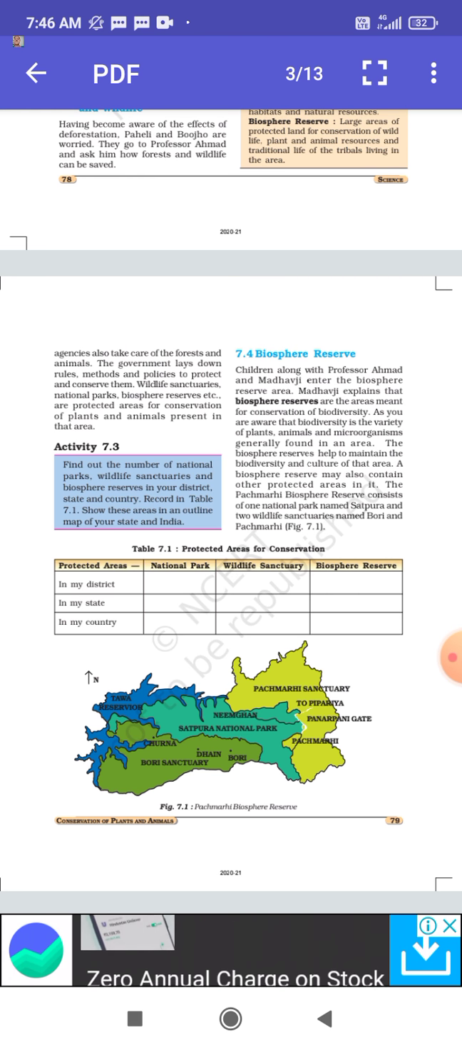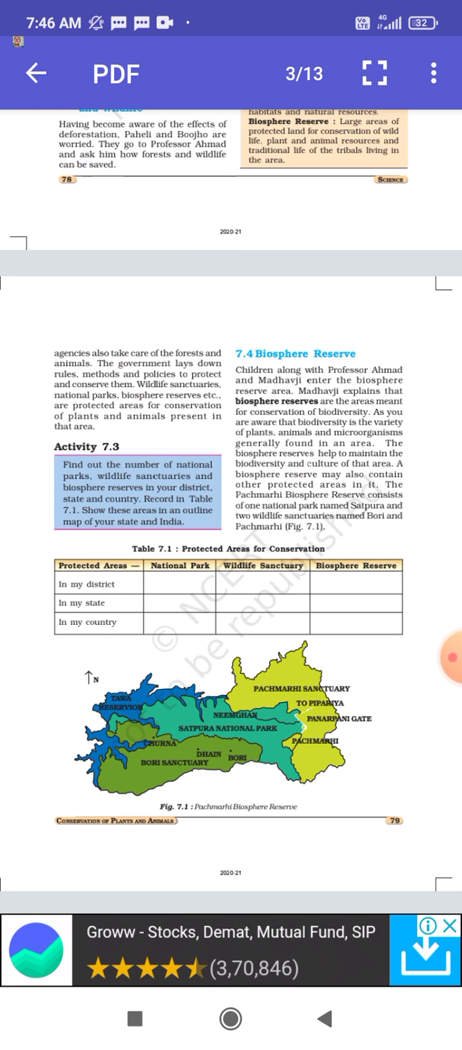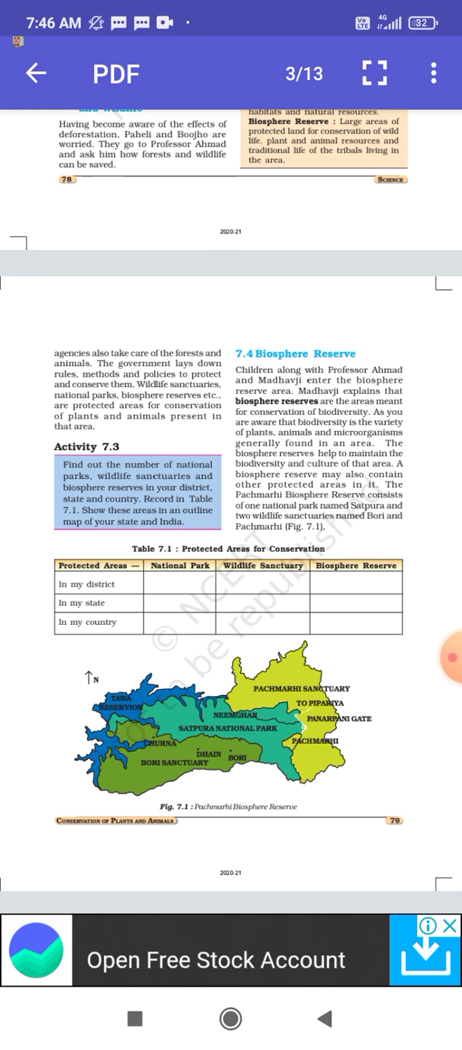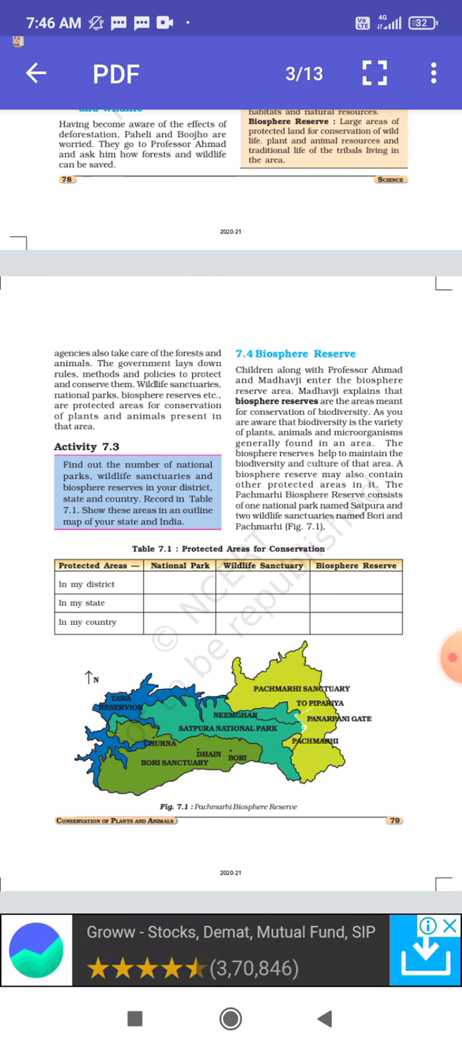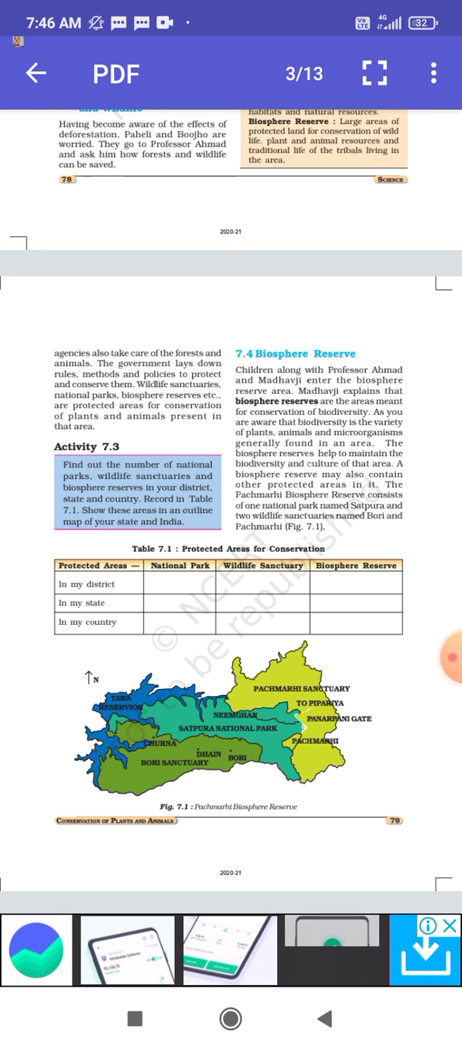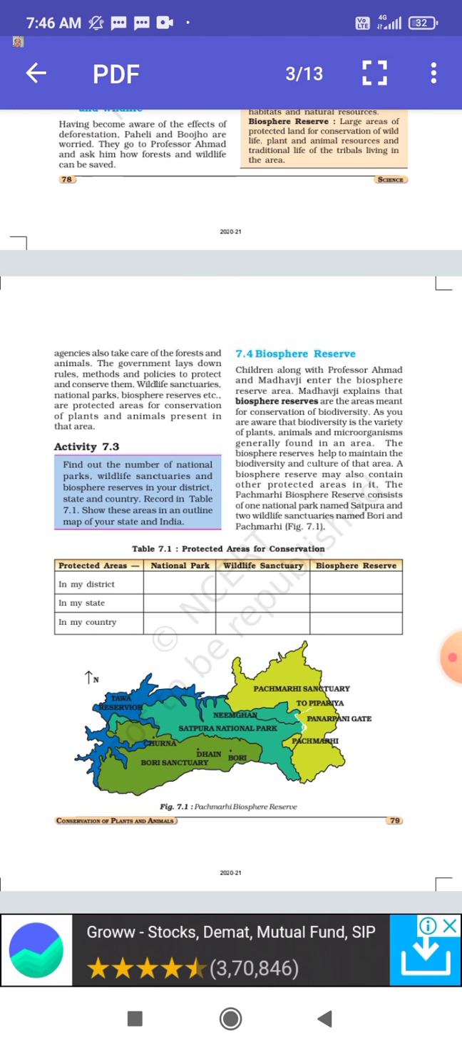Now, biosphere reserves also help in maintaining the biodiversity along with the culture. Culture means the tribes that are living in that area, or any monument or palace if present there. It also helps in preserving that. Now, the biosphere reserve may also contain other protected areas in it. One example given in your book is the Panchmari Biosphere Reserve. This Panchmari Biosphere Reserve consists of one national park, that is Satpura, and two wildlife sanctuaries